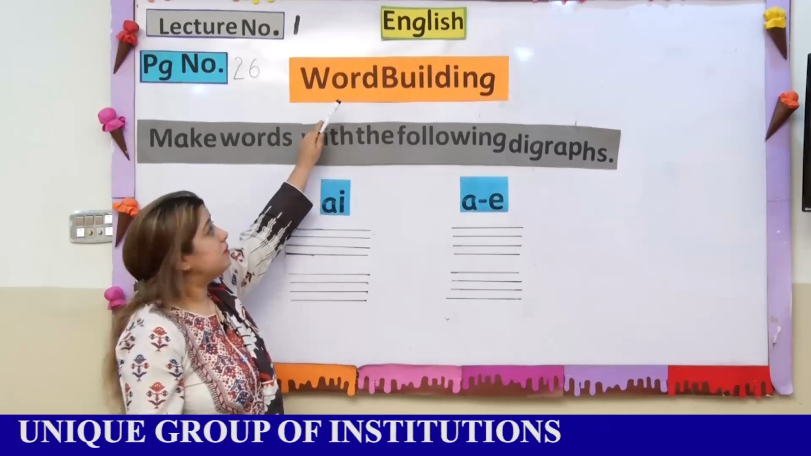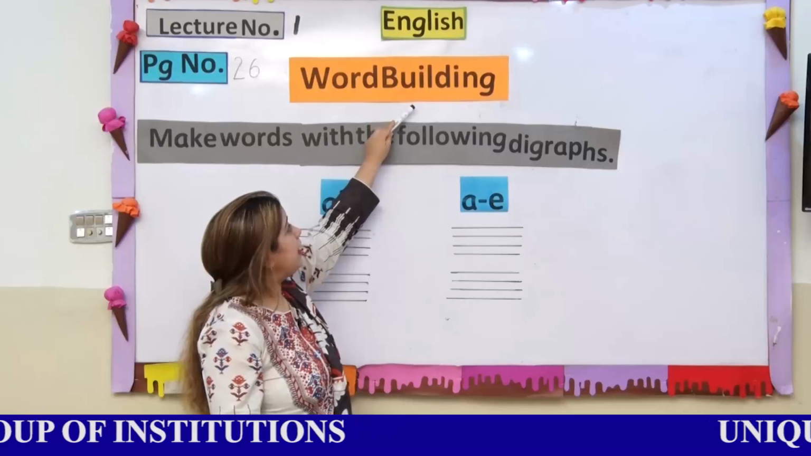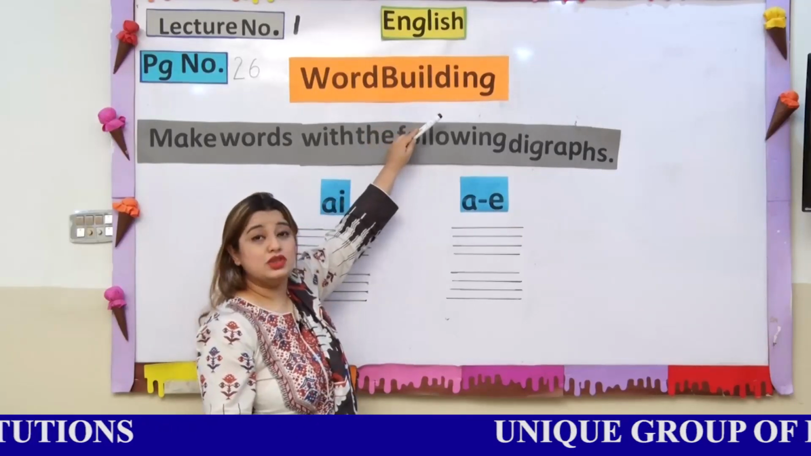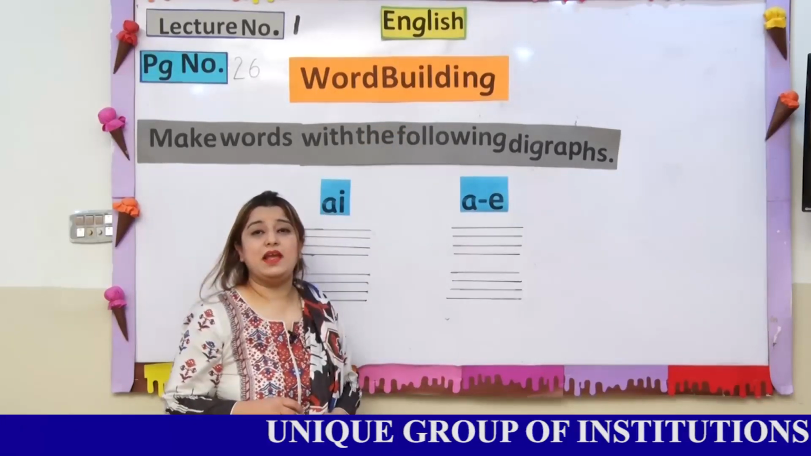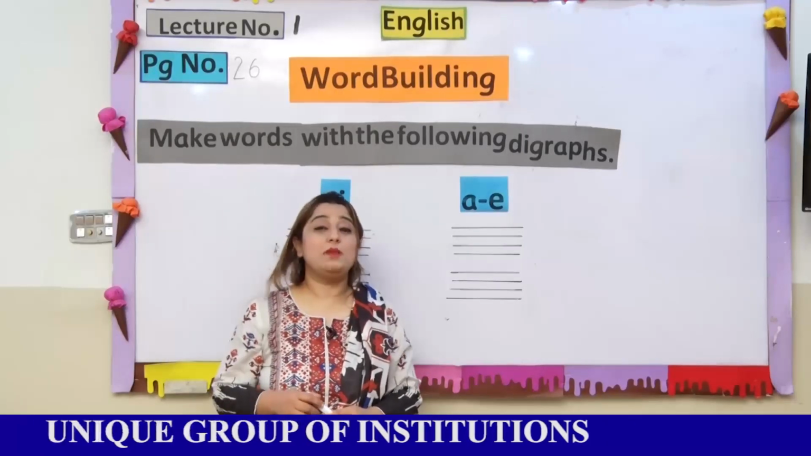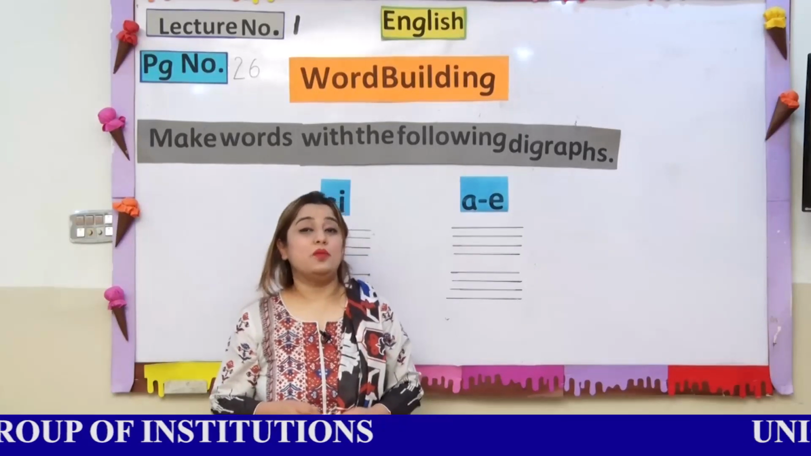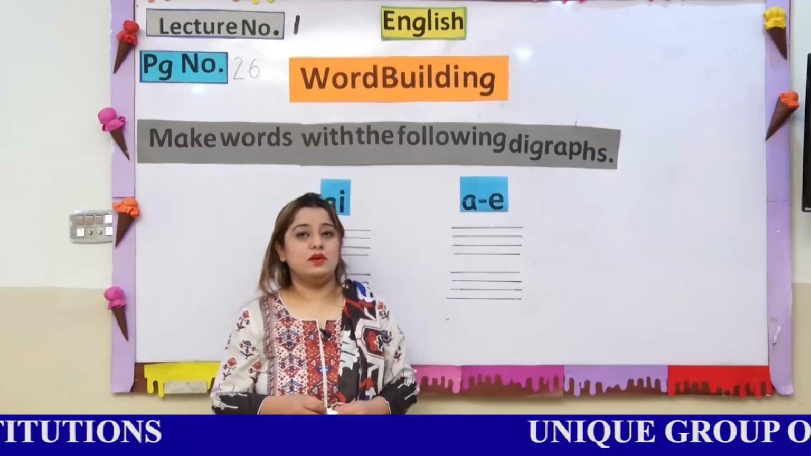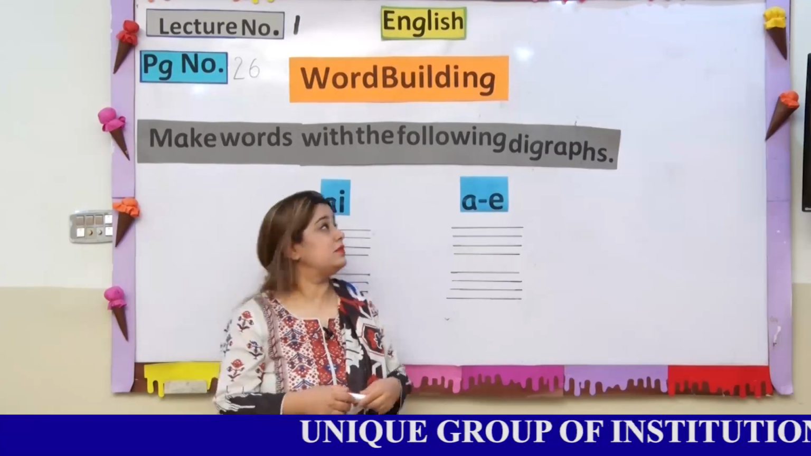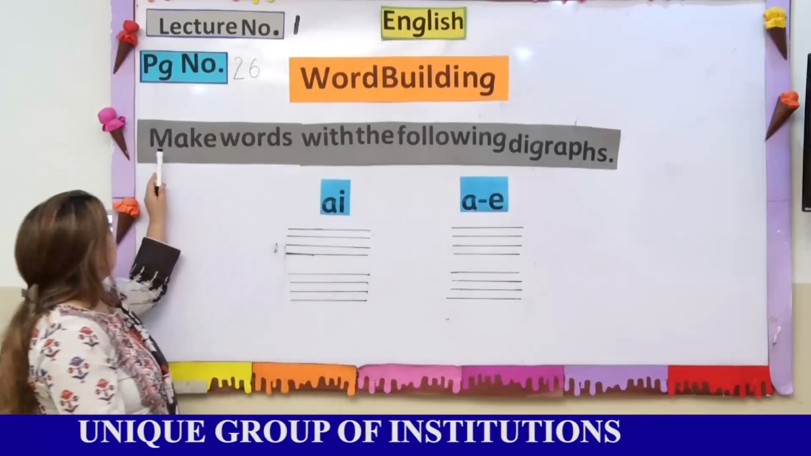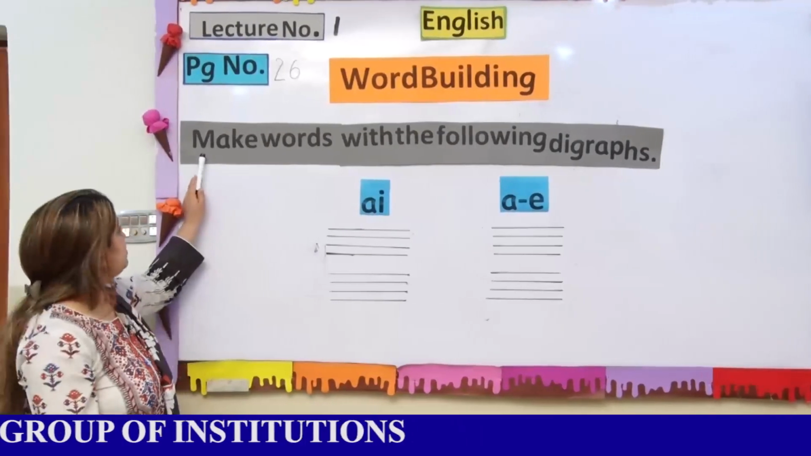W-O-R-D, word. B-U-I-L-D, build. I-N-G, ing, word building. What do we mean by word building? Word building means that you have to make a word. You have to build a word by giving some letters. Now we are going to read the statement of this page.